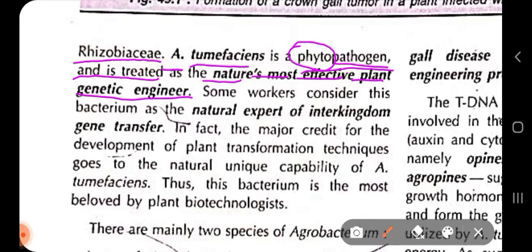In that way, Agrobacterium tumefaciens naturally inserts its pathogenic gene part into the host plants, just like the genetic engineering that we do.